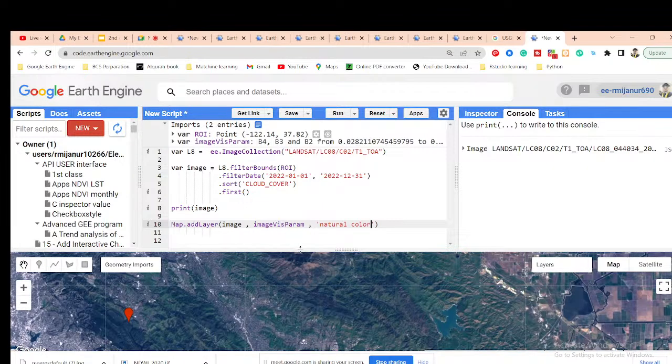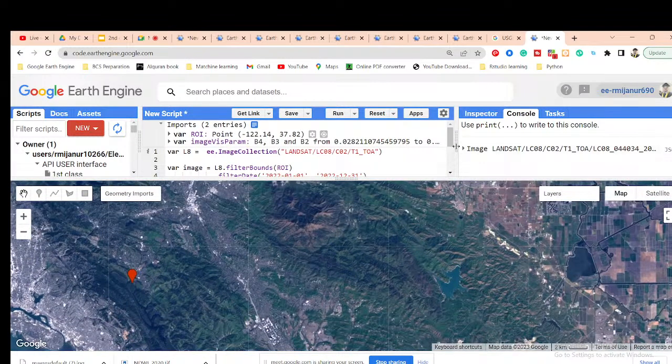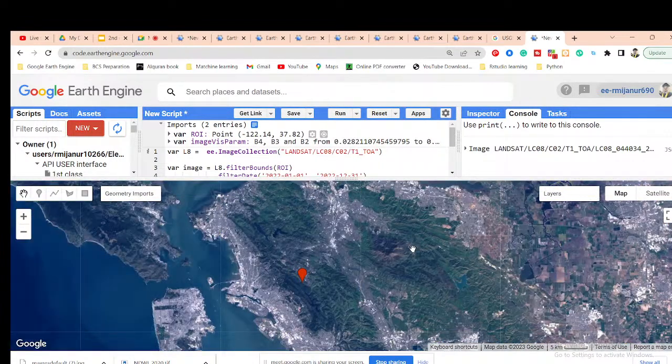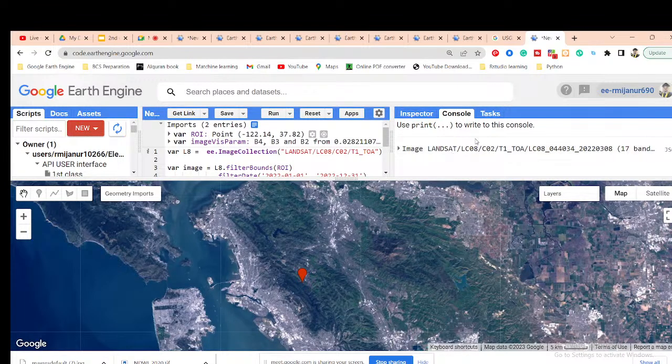So now I can get this satellite image. This is the acquisition time period. Now if I want to make an NDVI map or a land use land cover classification map or other types of remote sensing work, we can easily do it. But for this image it is not possible to create a time series chart because it's only a single image. When you want to make a time series chart, you need an image collection. So first of all, we will show you the methods we use to get the NDVI result.